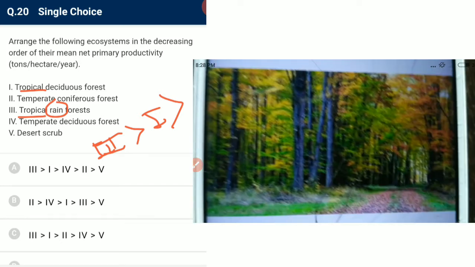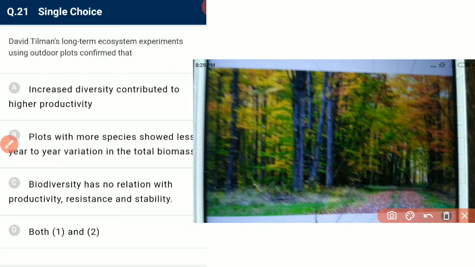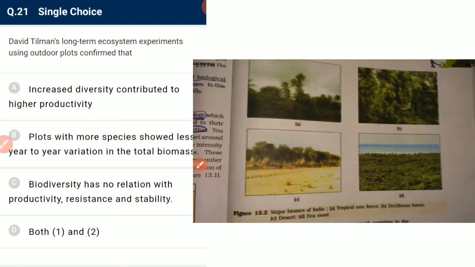In temperate deciduous, the productivity is more than in temperate conifers. So 3, 1, 2 and 4, and then 5. Okay.